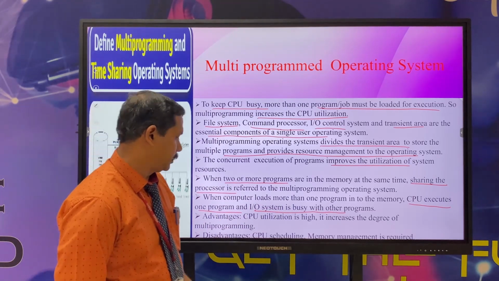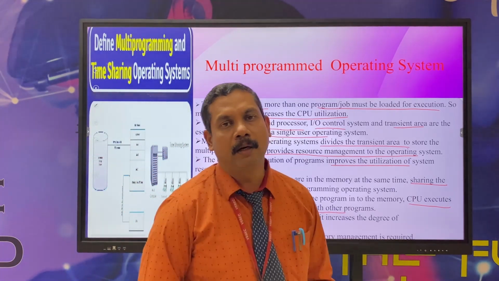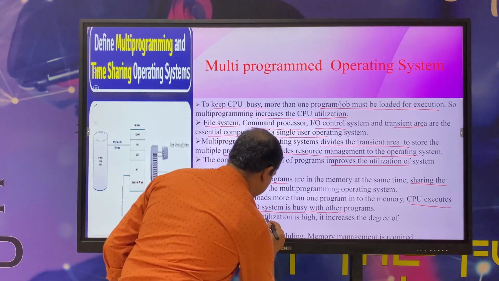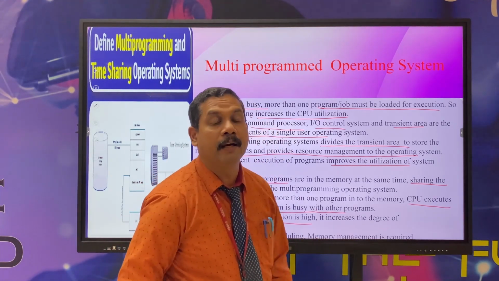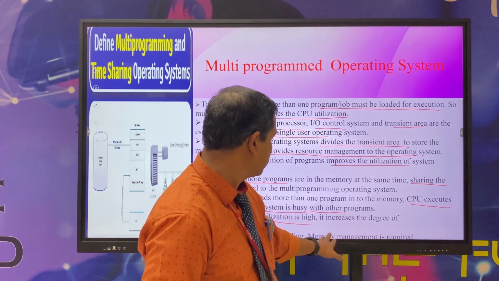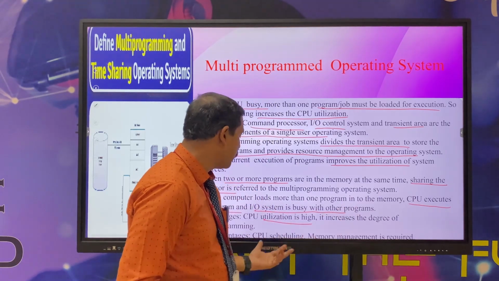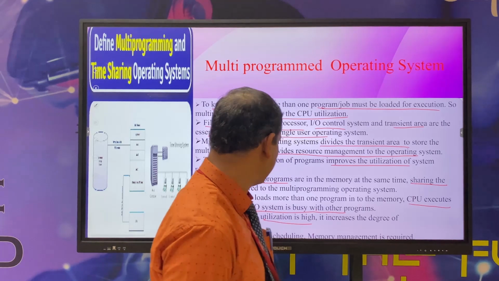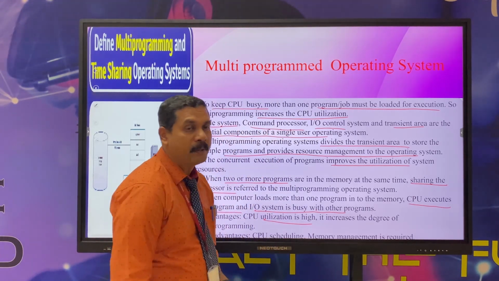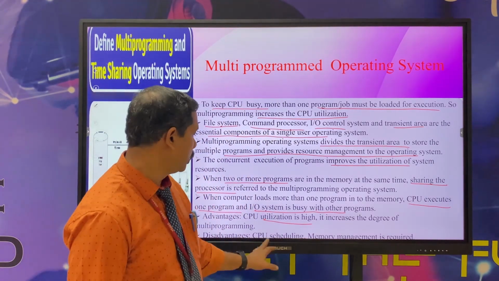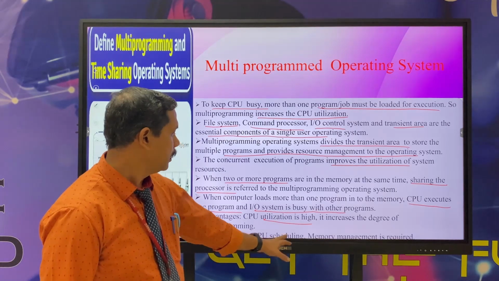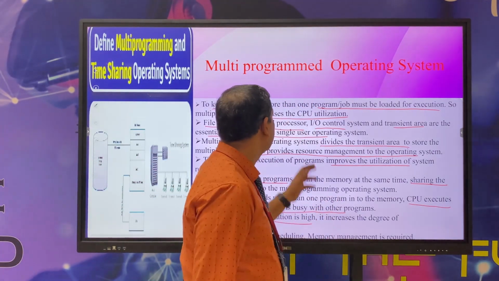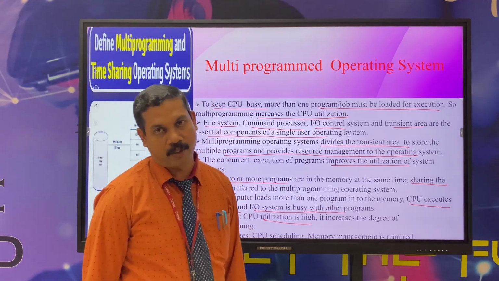Then the advantage: compared to the batch processing system, the CPU utilization is high, which means it increases the degree of multi-programming. The disadvantages are that CPU scheduling is needed and memory management is required. These are the main disadvantages of the multi-programmed operating system.